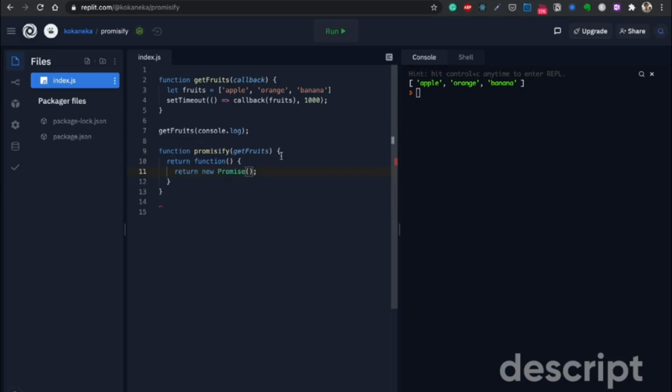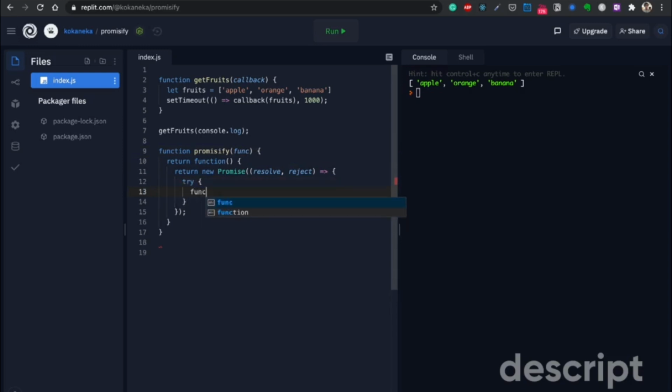Now, in order to create every promise, we would have to supply it a function as an argument, which gets executed right when this promise is created. This function gets called with two arguments, resolve and reject. What do we do inside this promise? Let's name this function as func for the sake of keeping it a more generic one.